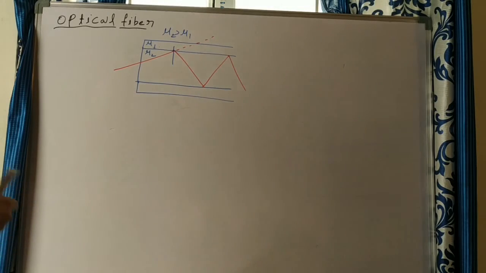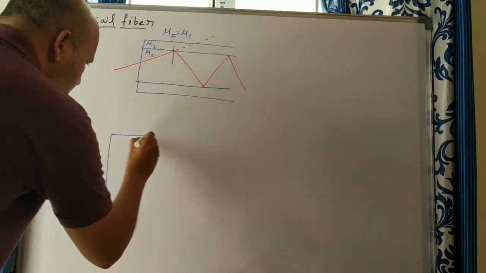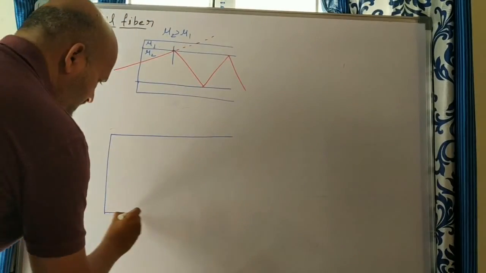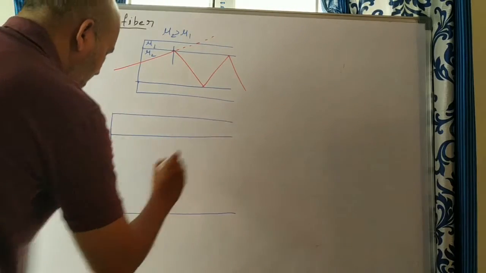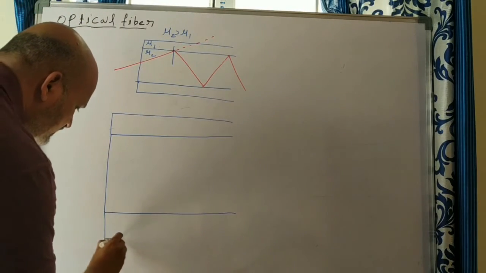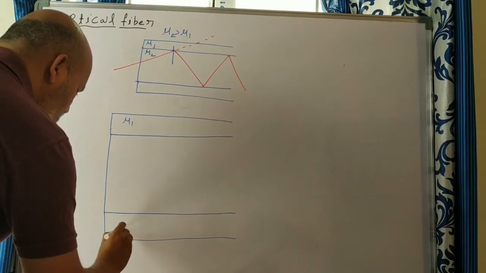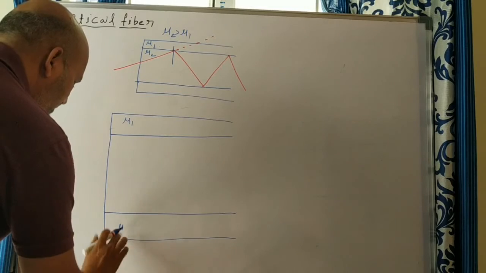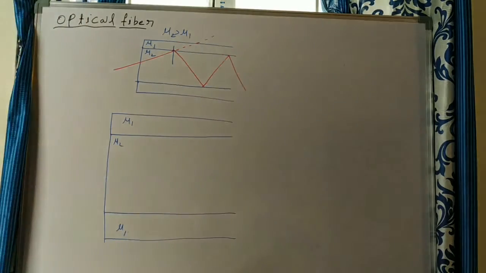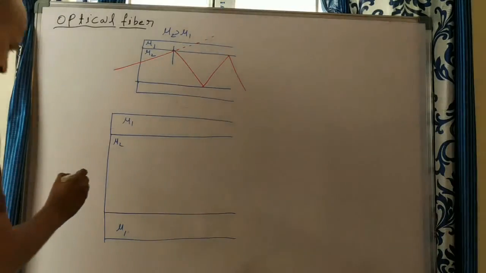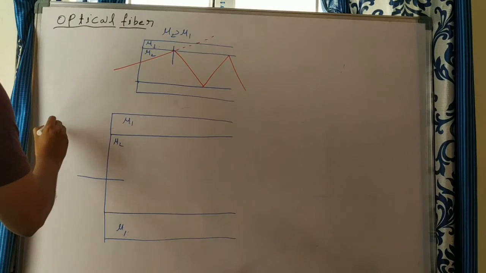Take an optical fiber. This is the core of the optical fiber, and it is surrounded by cladding having refractive index mu1, with the core having refractive index mu2. Suppose you draw a normal. This is the air medium.